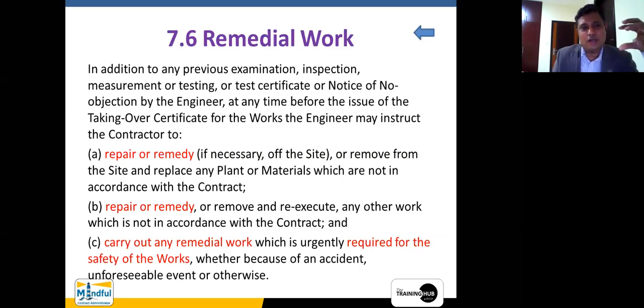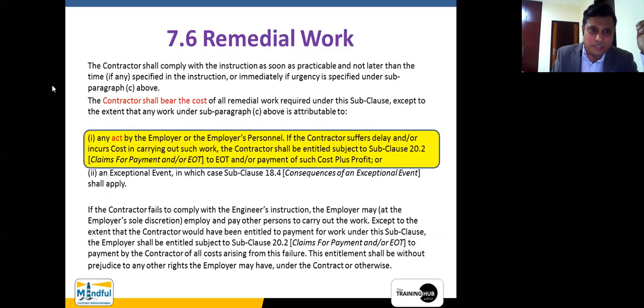ඒ නිසා මේ item number A and B කියන එකේ sole responsibility එක contractor ගේ නිසා ඒ වගේ වැරද්දක් වුණොත් ඒක නිසා යන additional cost එක contractor ට claim කරන්න බෑ. නමුත් item C එකේදී මෙතනදී පැහැදිලිවම කතා කරන්නේ the contractor shall bear the cost of all remedial work required under this subclause except to the extent that any work under subparagraph C above is attributable. Any work under subparagraph C කියලා අදහස් කරන්නේ මෙන්න මේ කියන කතන්දරේ මෙතනදී.